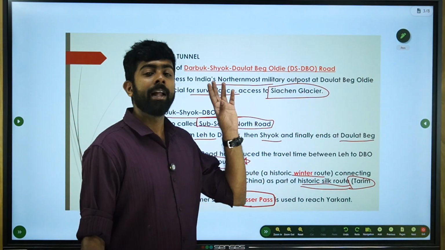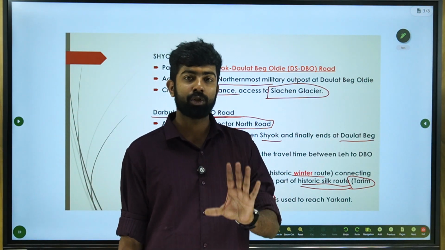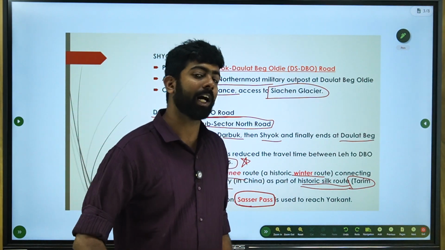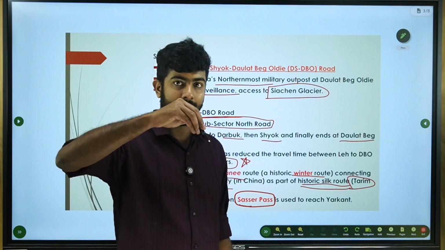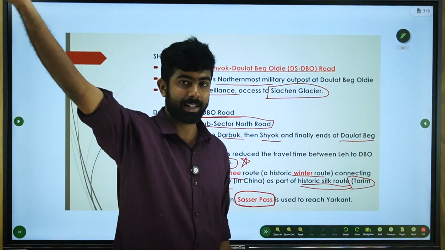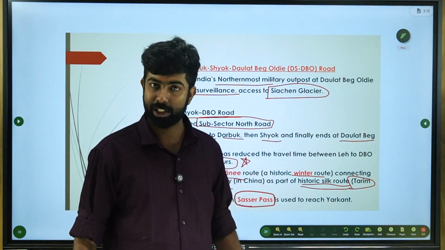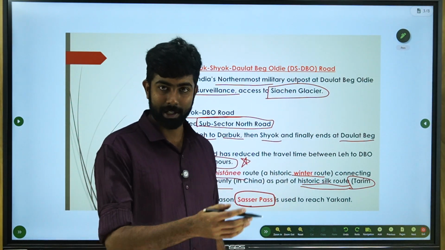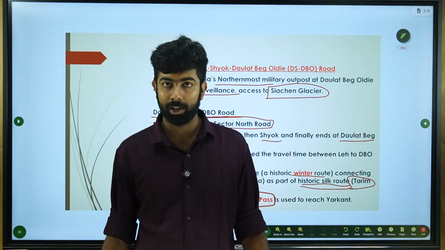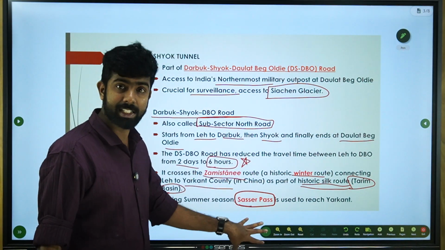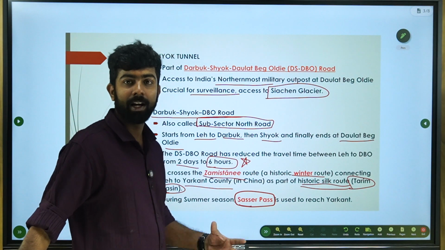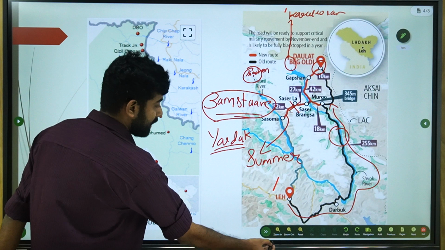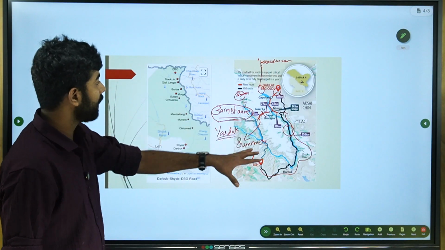Now the Indian Army BRO is also planning a tunnel across Saser Pass, which will again cut short the time to reach Daulat Beg Oldi from Leh. It will improve access and connectivity to Siachen and various strategic locations. But as of now, this pass gets closed during winter. That is why we need the Shyok Tunnel through the other road, because Saser Pass is a very treacherous location and very difficult to traverse. So I hope this is clear.